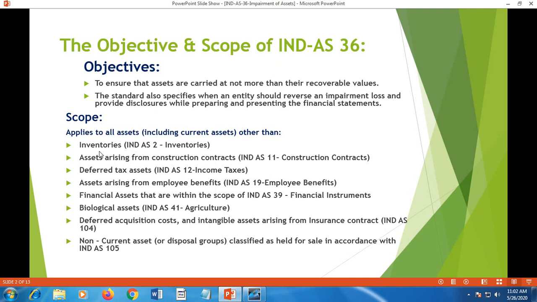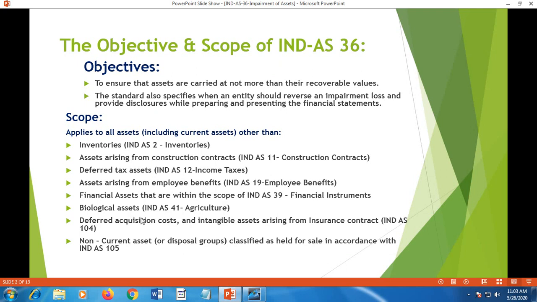Scope of this standard. The standard applies to all assets including current assets other than the exclusions, because those exclusions are covered under other standards. Inventories are covered under IND-AS 2. Assets arising from construction contracts are covered under IND-AS 11. Deferred tax assets are covered under IND-AS 12. Assets arising from employee benefits are covered under IND-AS 19. Financial assets within the scope of IND-AS 39 are covered under that separate standard.